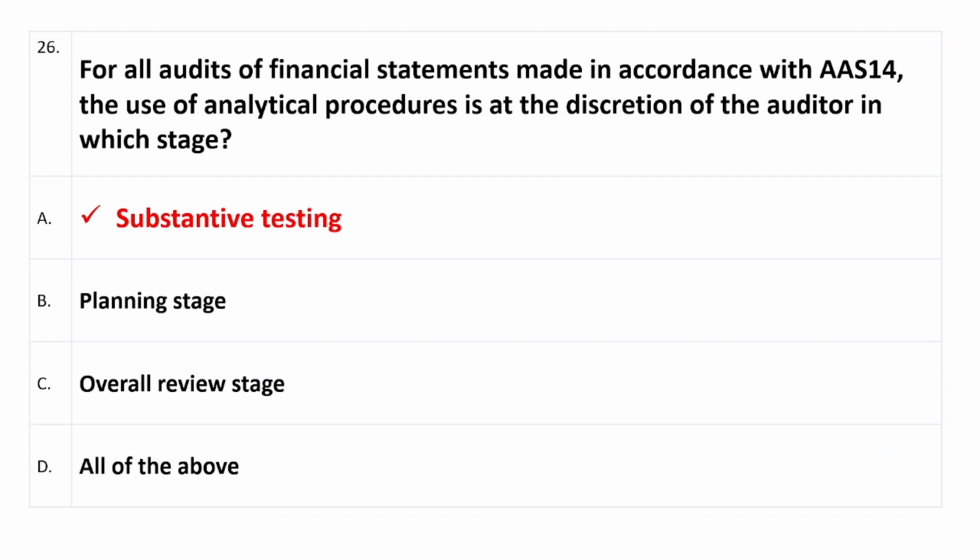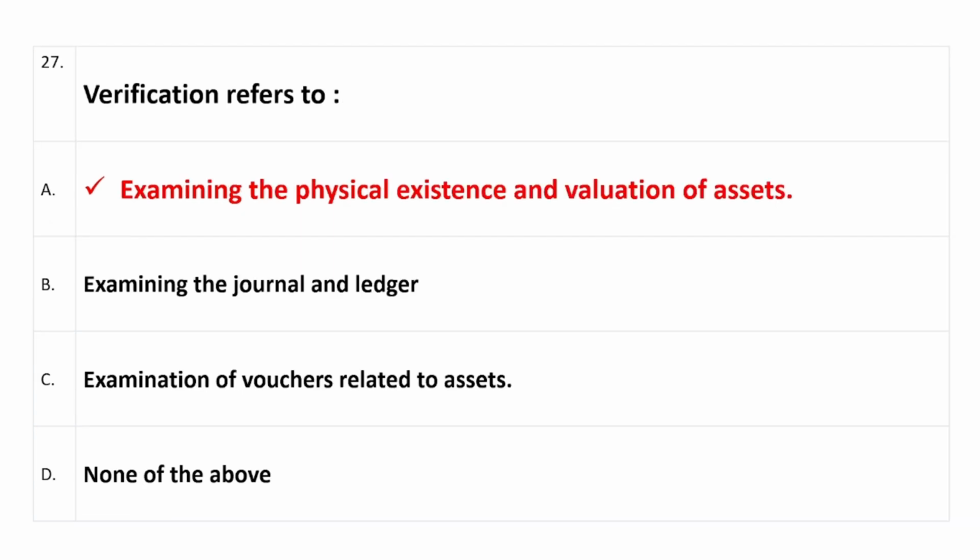Question number 26: for the audits of financial statements made in accordance with AAS 14, the use of analytical procedures is at the discretion of the auditors in which stage? So option A is substantive testing. Question number 27: verification refers to, right answer is option A, which is examining the physical existence and valuation of assets.